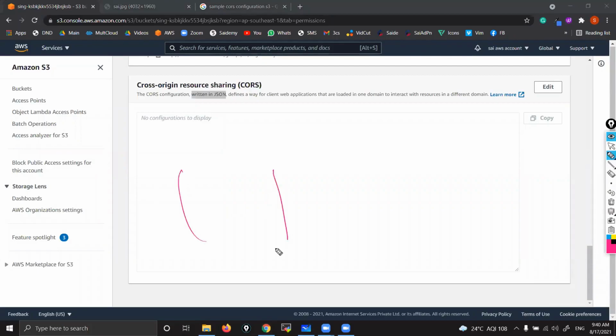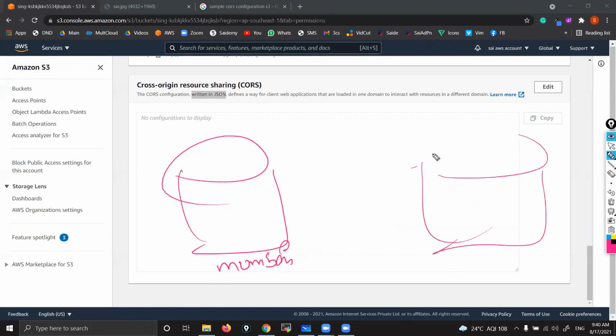Simple. This is a bucket in Mumbai. This is a bucket somewhere else, assume Australia, Sydney. Now in my Mumbai bucket, I'm hosting one website. You know, right? You can host a website, study website hosting. That web content is there, but only some 70% is there. The remaining 30% is in the Sydney bucket. That is the remaining 30% of the web content.